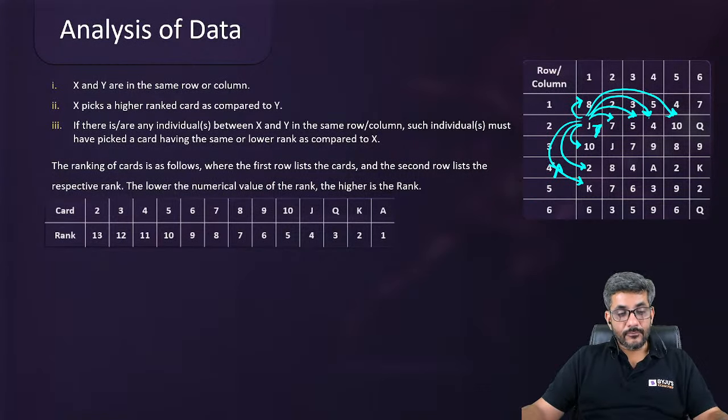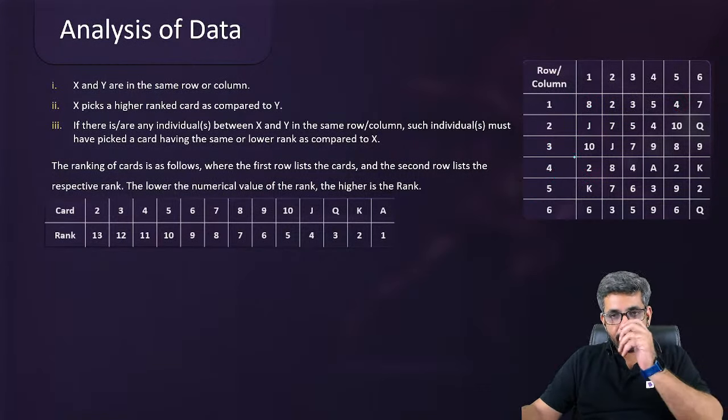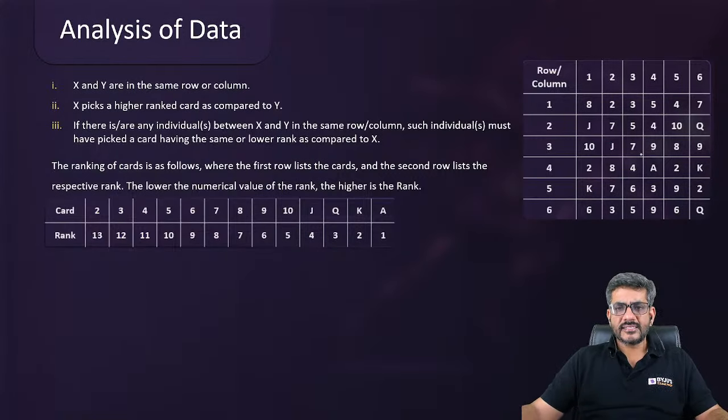I hope you got my point. ये सबको समझ आ गया ना, कोई किसी को कैसे बीट कर पा रहा है. Let me take one another example. Let's talk about this guy 7. Who all he can beat? Can he beat 5? Yes, lower ranked है. Can he beat 3? Yes, lower ranked है. Can he beat 4? Yes. Can he beat 6? Yes. Can he beat 5? Yes. 5 लोग तो ये हो गए.